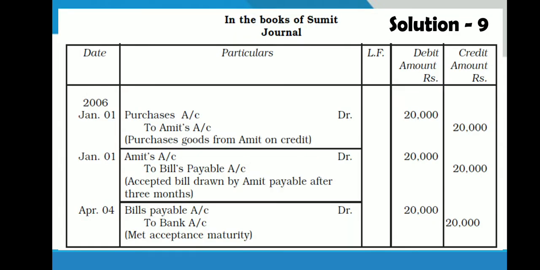Now why here April 4th is written in the books of Sumit? Because Sumit has made payment on 4th April. Sumit has made payment on 4th April on the maturity date. But Amit has received information from bank on 5th April. So it is written on 5th April.